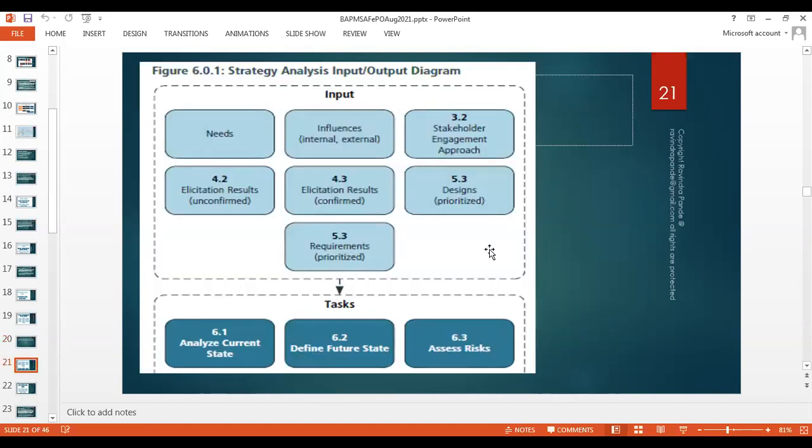The strategic analysis inputs are the needs, wish list, discussions, and action points discussed in minutes of meetings. Then the influences, internal and external. Internal will be building the brand, improving efficiency, improving the cost lines. External can be building a monopoly, targeting a good market, and so on.